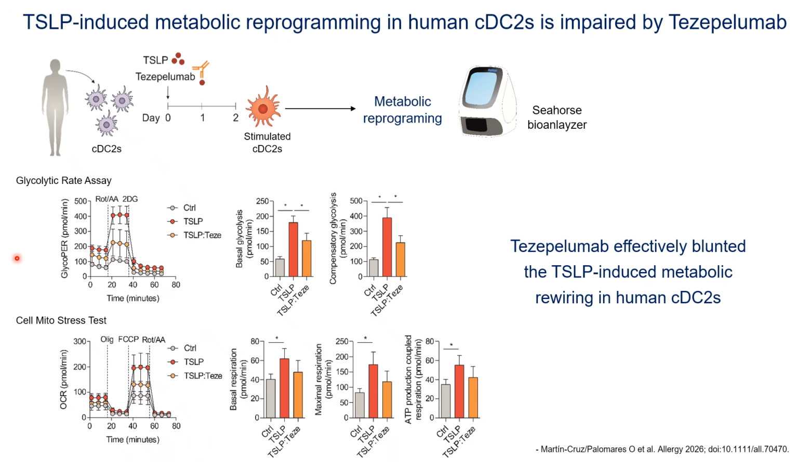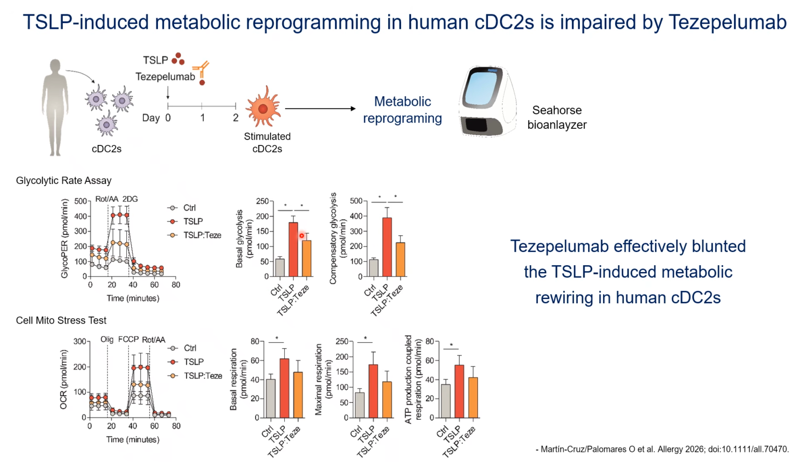Glycolytic rate and cell mito stress assays clearly demonstrated that type 2 conventional dendritic cells treated with TSLP displayed significantly higher basal and compensatory glycolysis, as well as significantly higher basal and maximal respiration and ATP production coupled to respiration, when compared to conventional type 2 dendritic cells just stimulated in the medium.